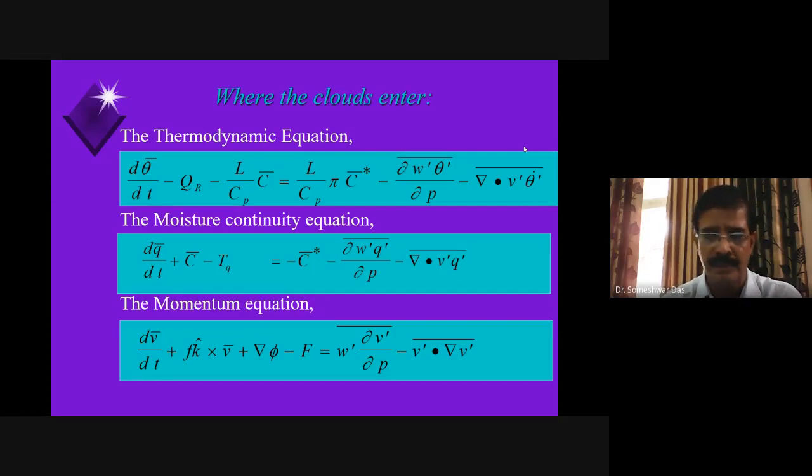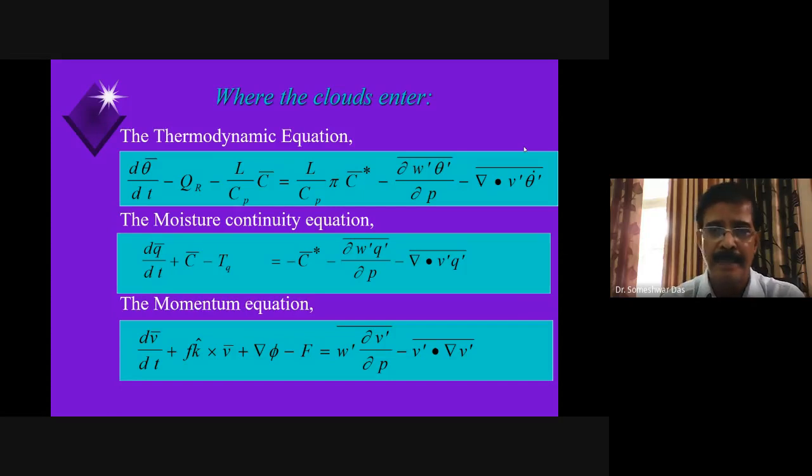Apparent heat source. That was the concept given by Herbert Riehl and Malkus way back in 1958. They were tropical meteorologists, right? What they were trying to do is, at the time, since many things were not clear, they thought that the only heating of the atmosphere is because of the solar radiation, nothing else.